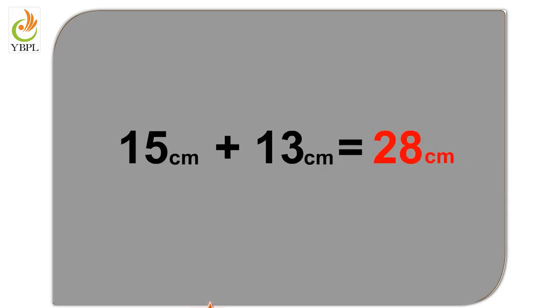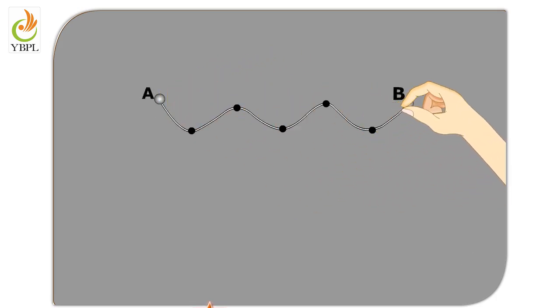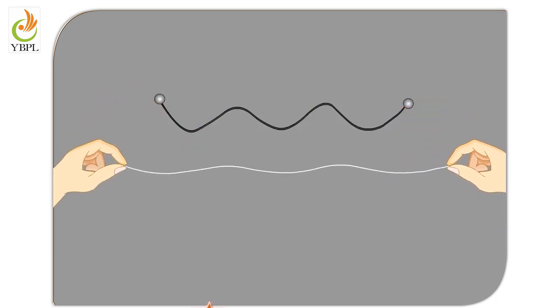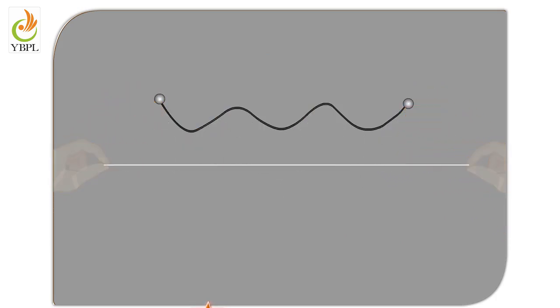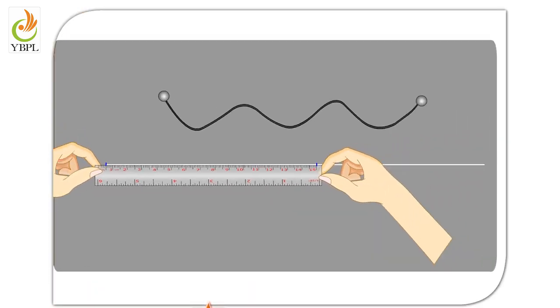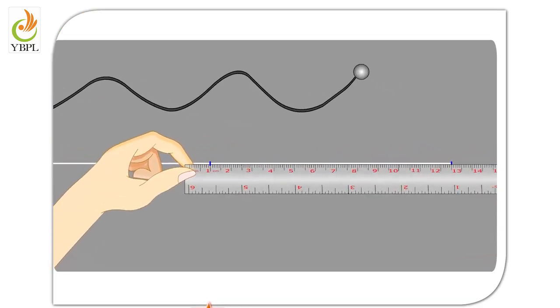Continue till you reach point B of the curved line. Put a mark on the thread using a pen. Place the stretched thread along a meter scale and measure the distance between the knot, point A, and the mark of the pen on the thread, point B.